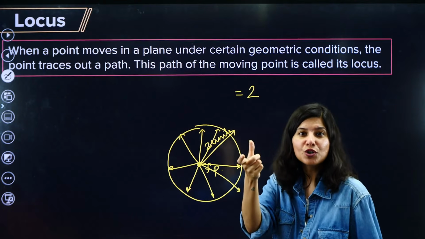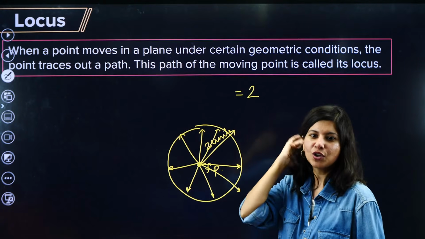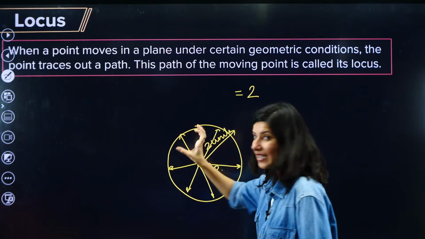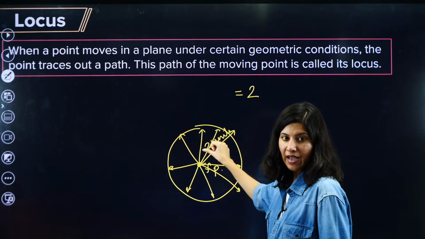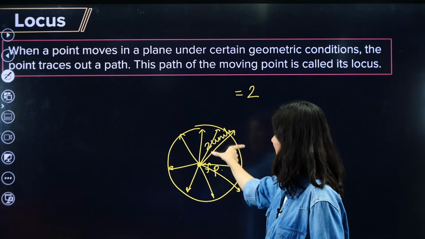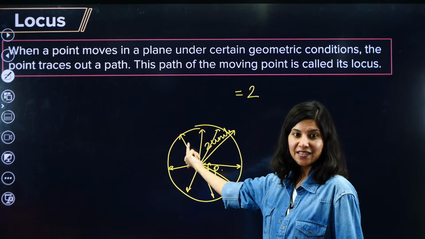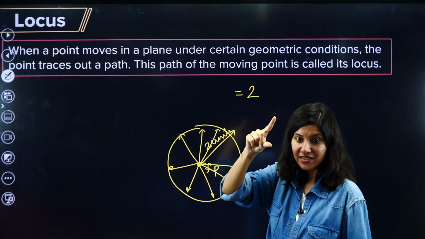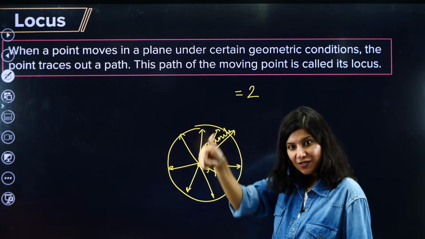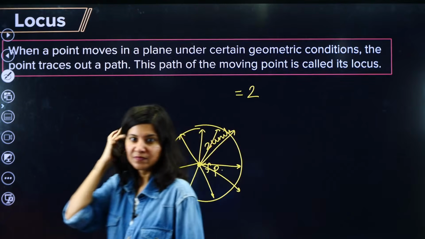What do you call it? Divider? No, rounder. So we keep that tip of the rounder over here, and we keep the moving point, which is the pencil. The moving point is the pencil and the distance is fixed. We are not changing it. So what we get is a circle.